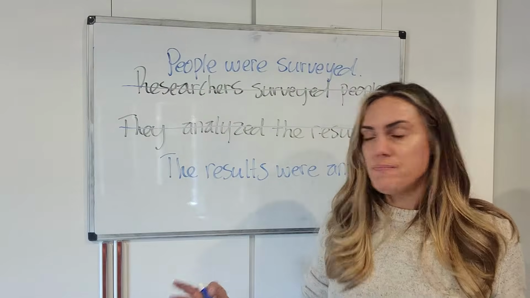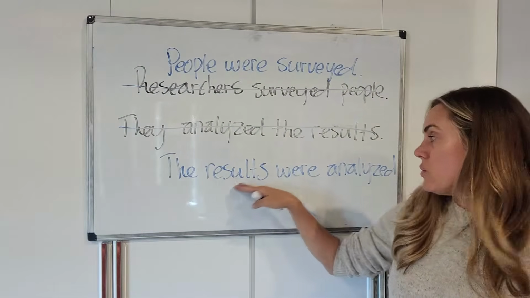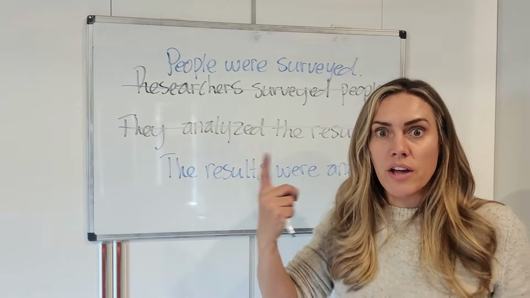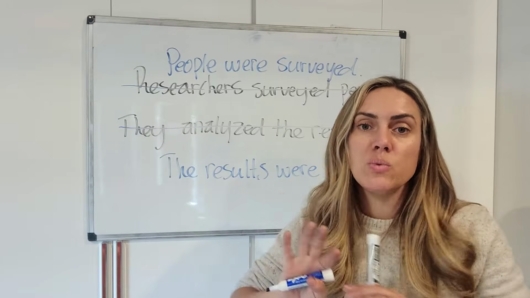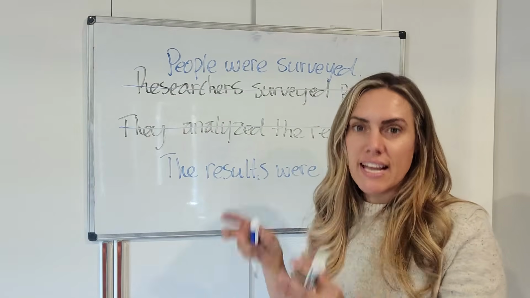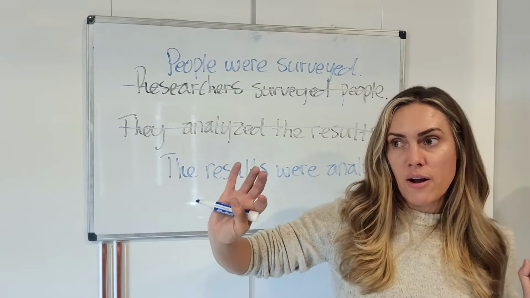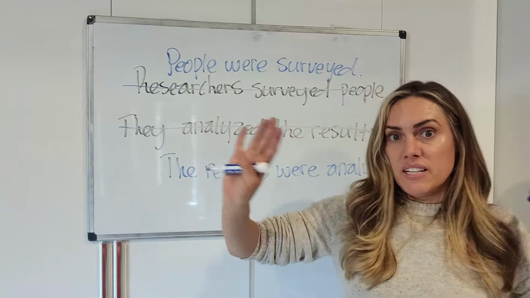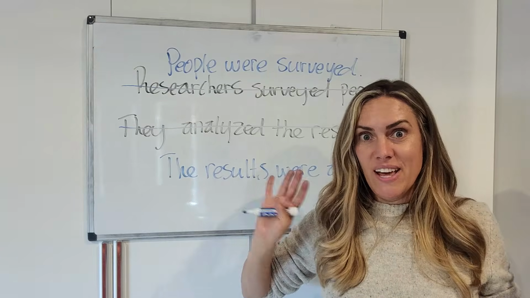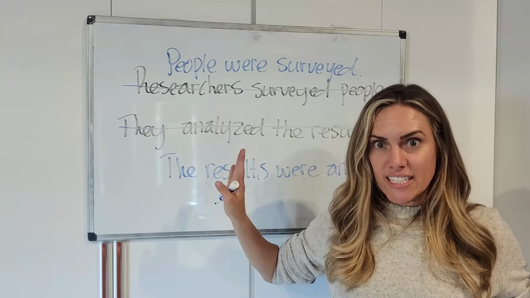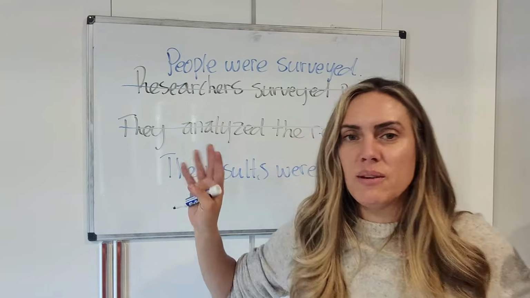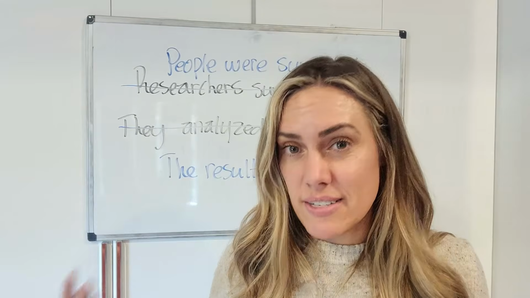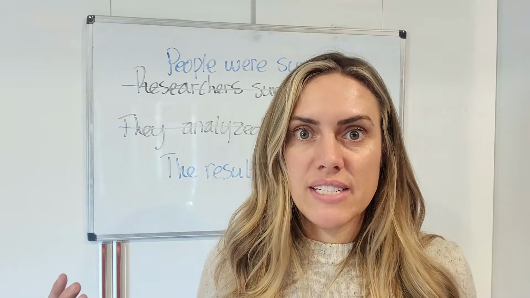People were surveyed. The results were analyzed by the researchers, but we don't need to say that because one, we know it's them, and two, because we're writing something more scientific and we want to step away from being part of it and be more objective. That means not have an opinion about what's happening and just let things happen. I know that's kind of confusing, but for science and reports and research and studies, oftentimes you will see the passive voice.